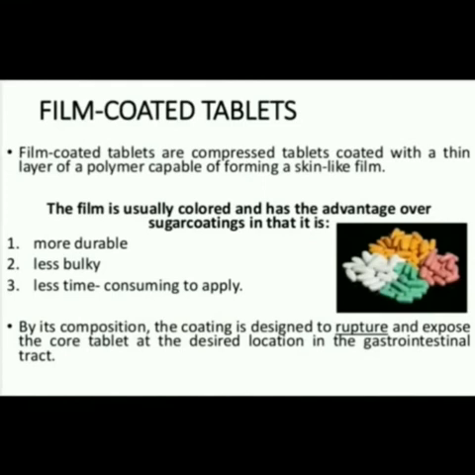Next, coming to the film coating tablets. These are the alternative to sugar coating tablets, in which the drug is not required for the coating, and the film coating consists of one or more polymers and plasticizers. Here the polymers used are hydroxypropyl cellulose, hydroxypropyl methyl cellulose and a 30% ethyl cellulose dispersion, that is Aquacoat. Generally the film coating is colored and has more advantages than sugar coating.